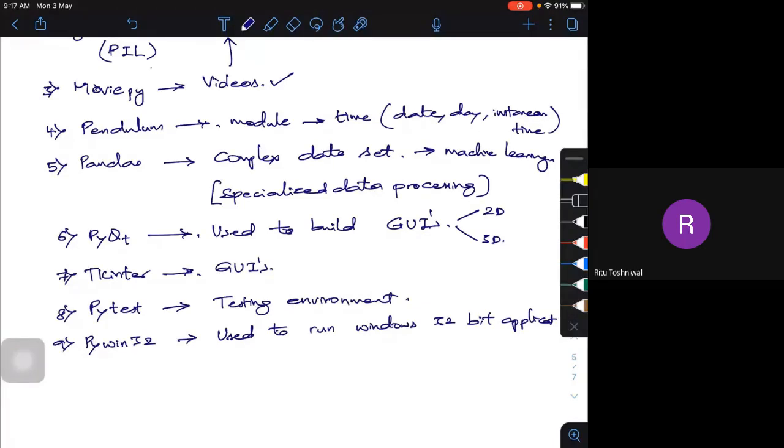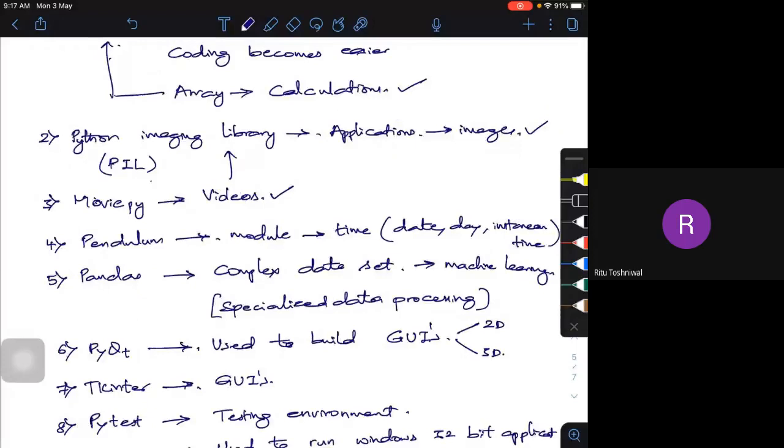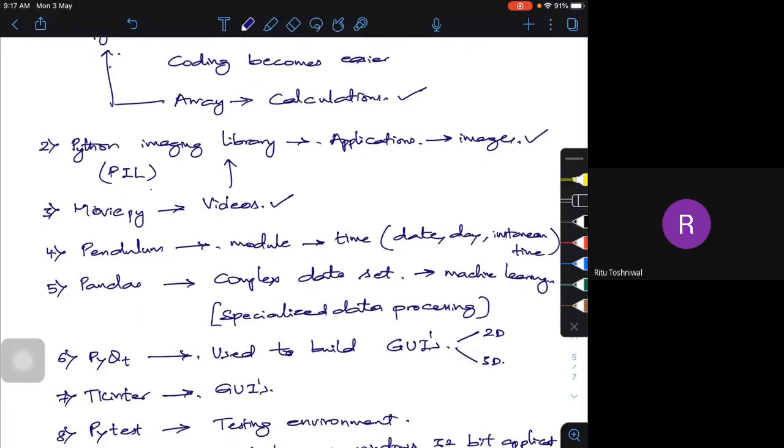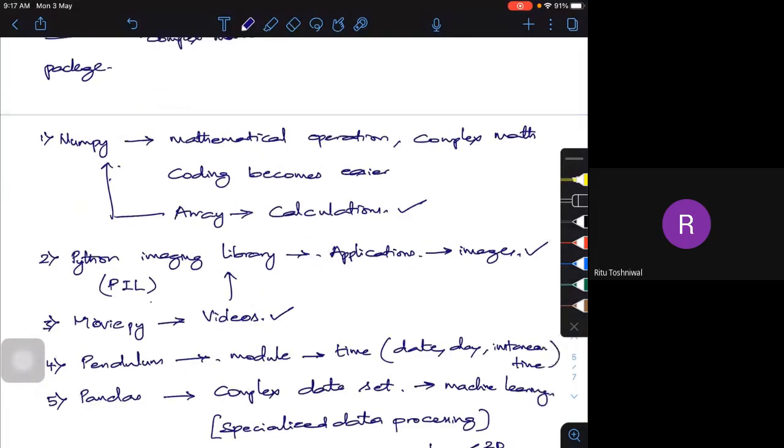And what is the function of this particular package? Each package has its own particular application. So if I want to do some kind of complex mathematics, I'm going to use the NumPy package. But if I want to use it for some kind of graphical user interface or imaging, I'm going to use the PIL library, or Python Imaging Library. So how to use this package?